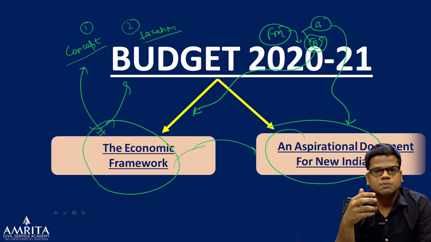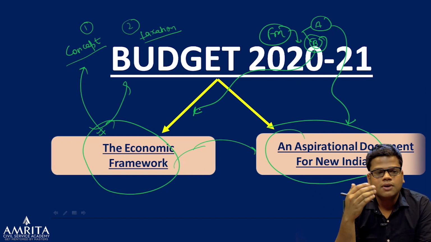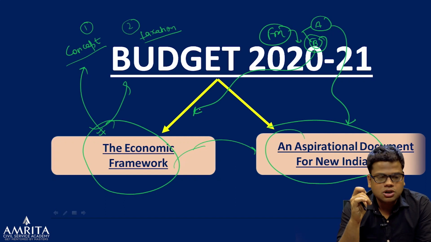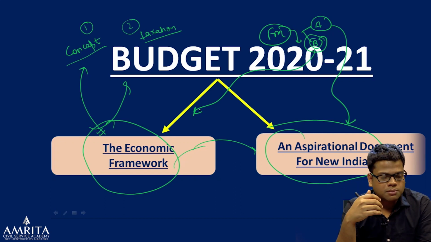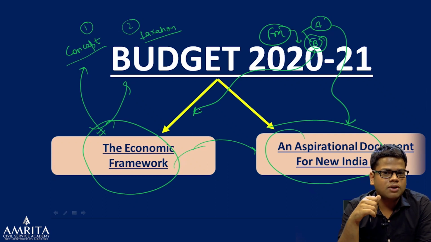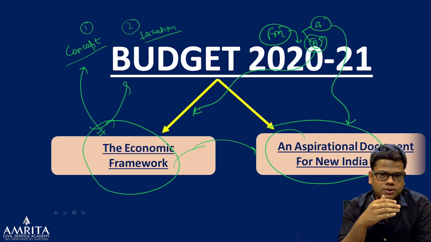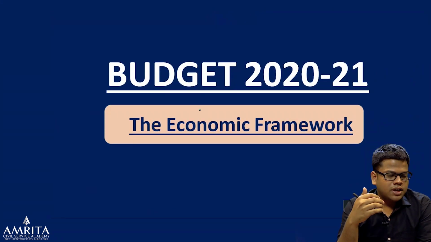The finance minister's speech has two parts, A and B, given by the finance minister herself. Part A is an aspirational document in which the priorities of India, the ease of living, have been talked about. And in the second part, they have discussed more of taxation, more of the economic framework. That is why I have kept that in the economic framework. Okay, so let's start. First, we'll have the economic framework of the budget 2021.